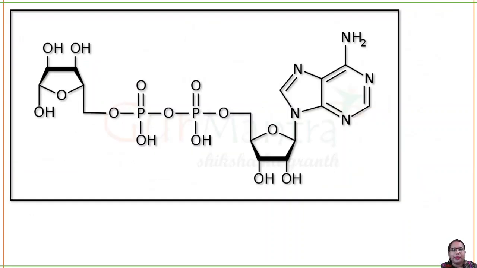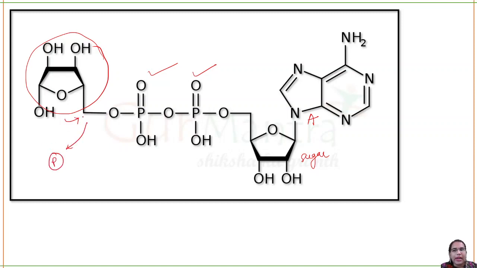So can you see here? You have your sugar, a base, that is the adenine base, two phosphates and a ribose group which is replaced. Here the ribose group is attached in place of a phosphate group. One phosphate group has been removed and a ribose group is attached. So now it is ADP because only two phosphates are present plus ribose. That is why it is called ADP ribosylation. It will be done to a protein.